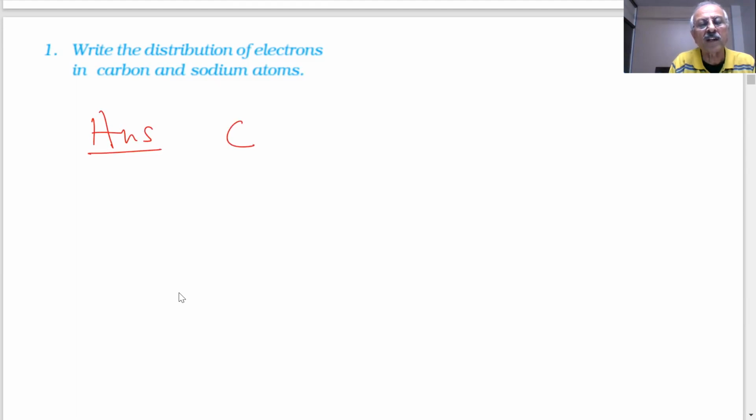How many electrons are there in carbon? 6 electrons. Which is the first shell? K. How many maximum can you put in K? 2. Then how many are left? 4. Then they will go to the L shell. So the electron distribution is like this, as we showed in the diagram.